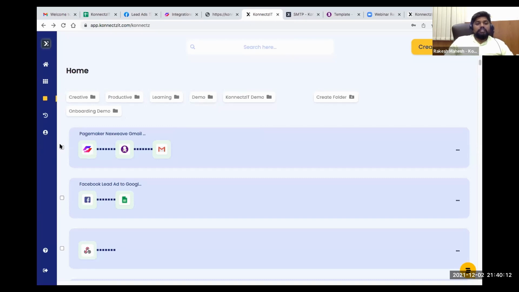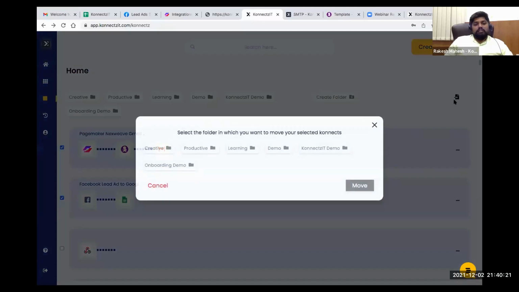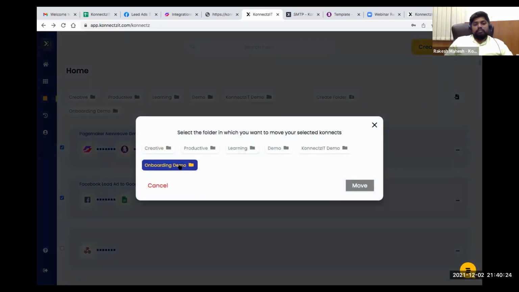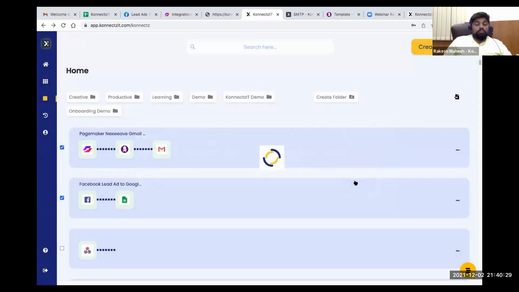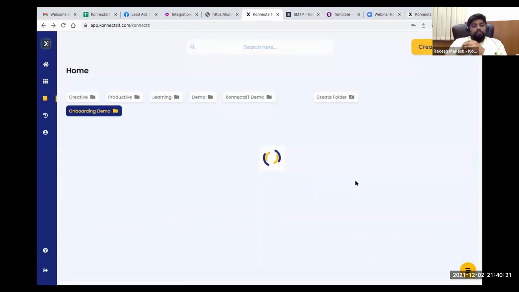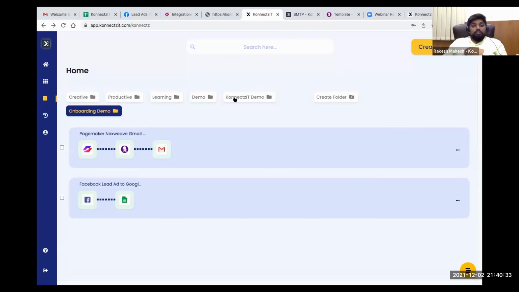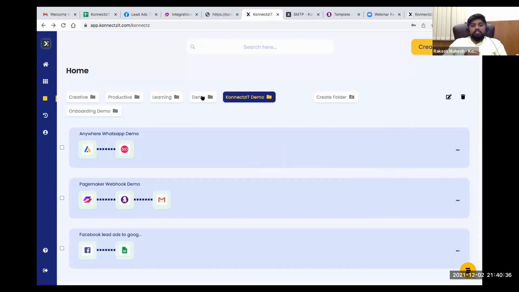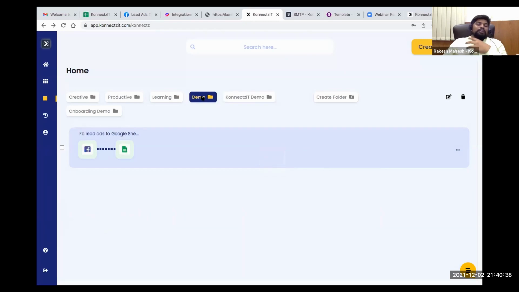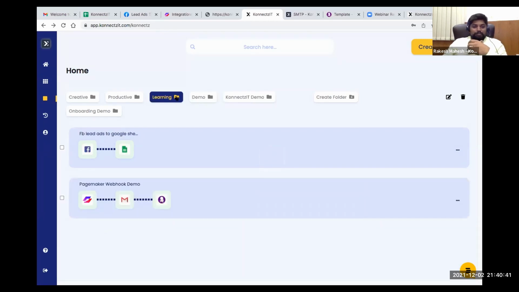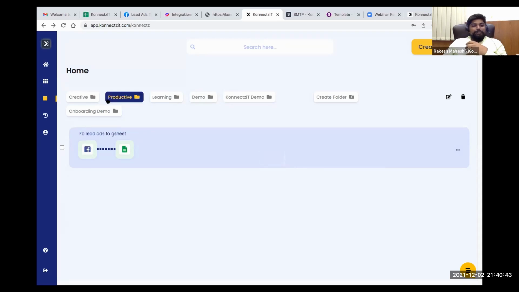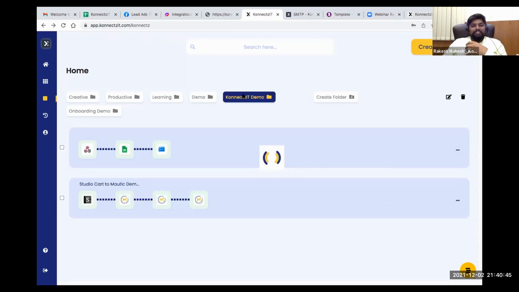Basically you can just select the Connects you want to move to that particular folder. When you select that, you will get a symbol here on the right-hand side to move the Connect to any of the folders which you created. Right now I just created this folder, so I click on that and click on move. So this Connect will be moved to that particular folder. This is how you can keep your Connects clean. Those who like to organize their windows can do that by using our folder section.